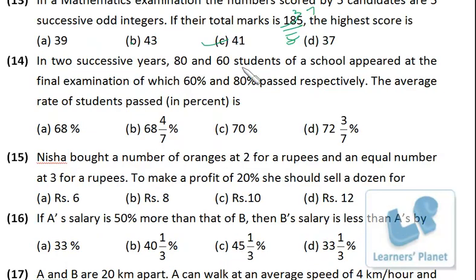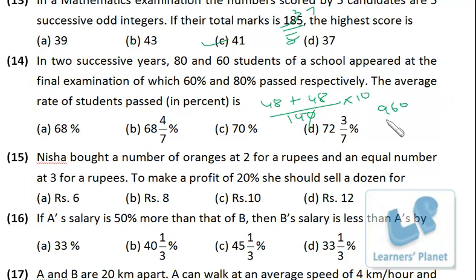In 2 successive years, 80 and 60 students of a school appeared at the final examination, of which 60% and 80% passed respectively. The average rate of students passed in percentage. Okay, so from 80 students, 60% passed, that means 48 passed. From 60 students, 80% passed, once again 48 passed. And out of these 140 students, into 100.